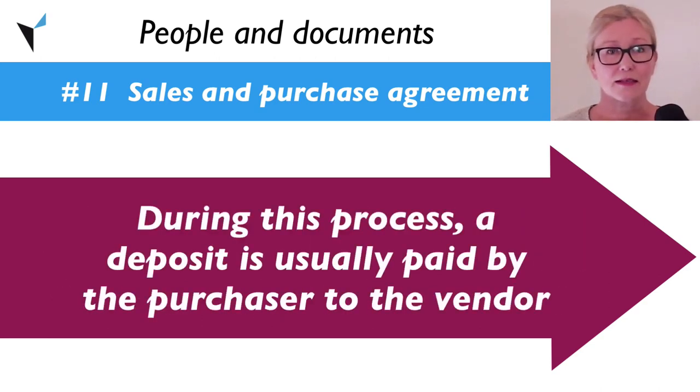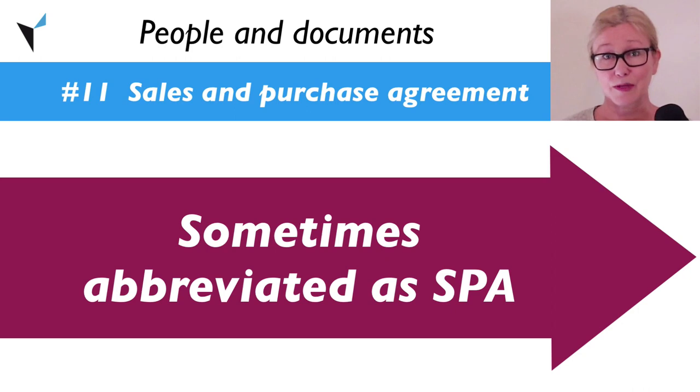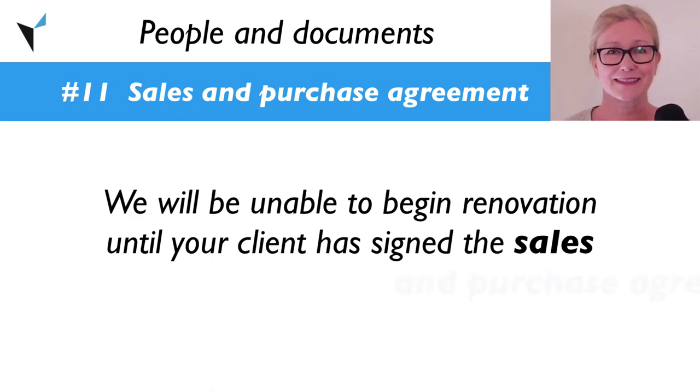During this process, a deposit is usually paid by the purchaser to the vendor. You will sometimes see the sales and purchase agreement abbreviated as SPA. Example: we will be unable to begin renovation until your client has signed the sales and purchase agreement.